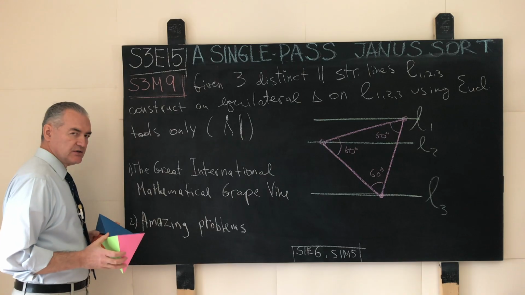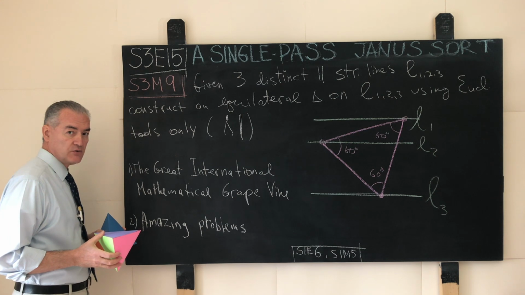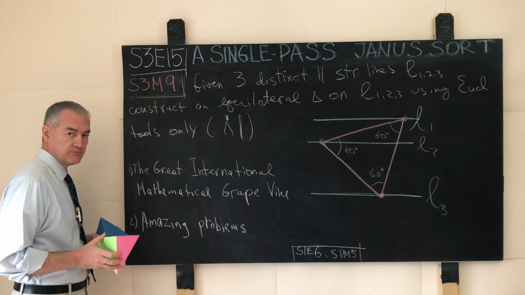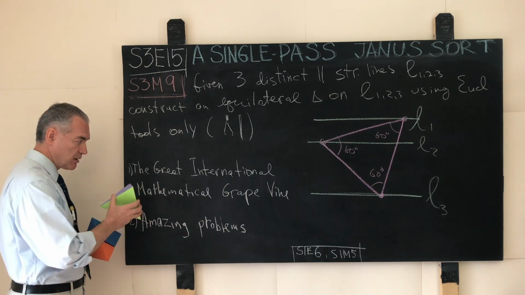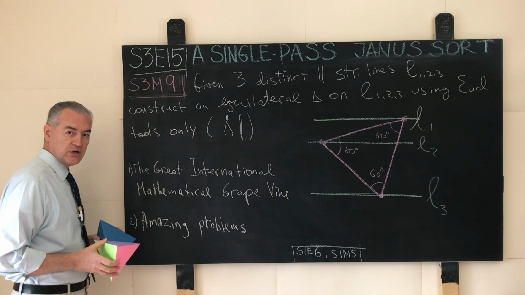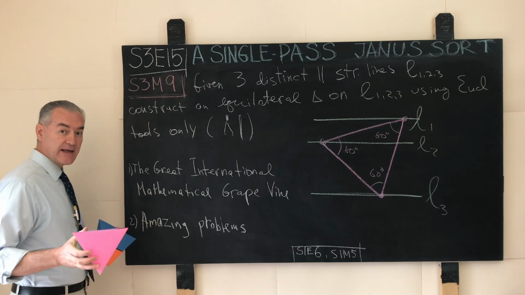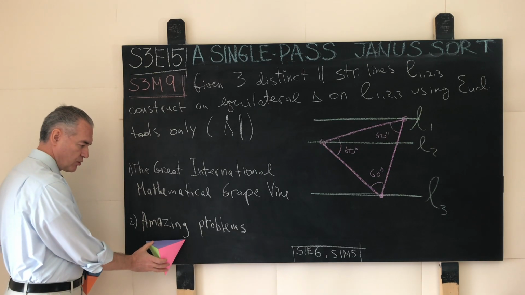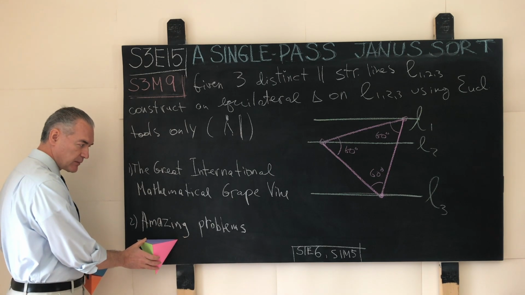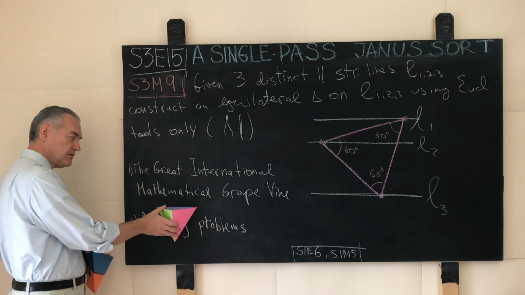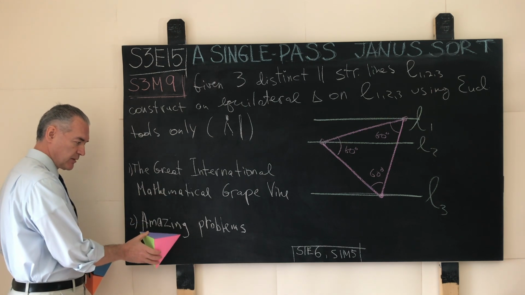These problems, basically internationally known problems, are usually of an exquisite mathematical beauty. And among these problems, the problems that live on the great international mathematical grapevine, there is its own class of problems, which again I call the amazing problems. So some amazing problems live within the set of problems that live on the great international mathematical grapevine.